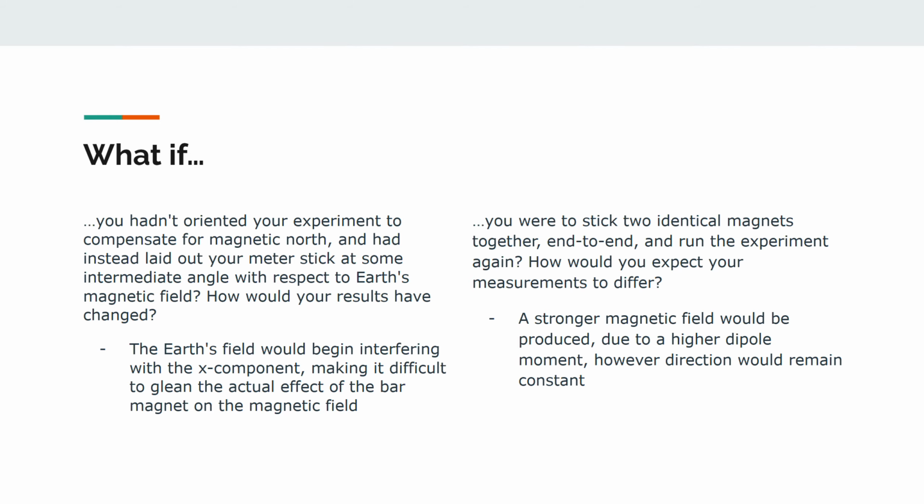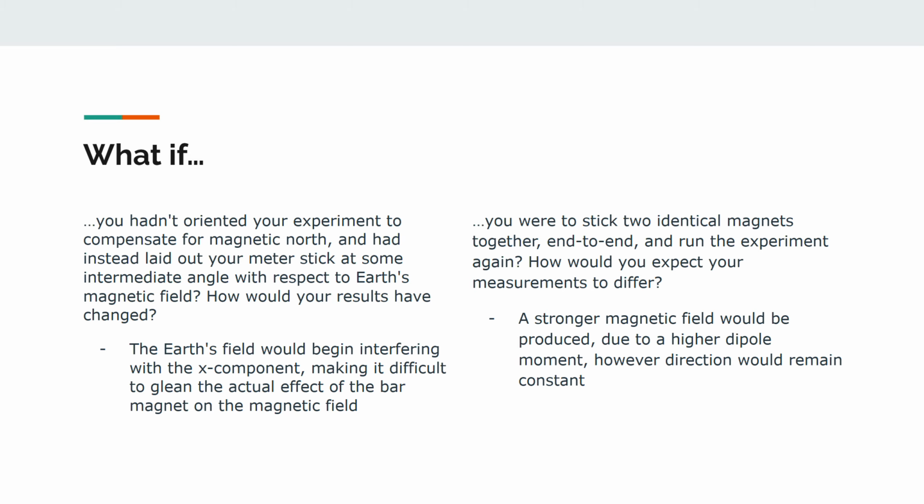What if you hadn't oriented the experiment to compensate for magnetic north and had instead laid out the meter stick at some random angle? The Earth's field would then have interfered with the x component, making it very difficult to glean the actual effect of the bar on the magnetic field, because you'd have the Earth's magnetic field making things wobble back and forth. You'd have to do all this complex math, taking some from the y and some from the x. It was not impossible, but incredibly a lot more difficult.